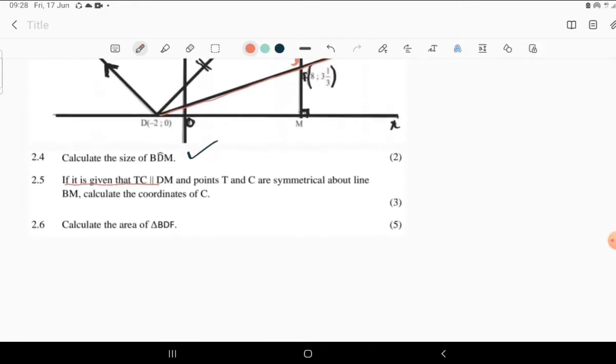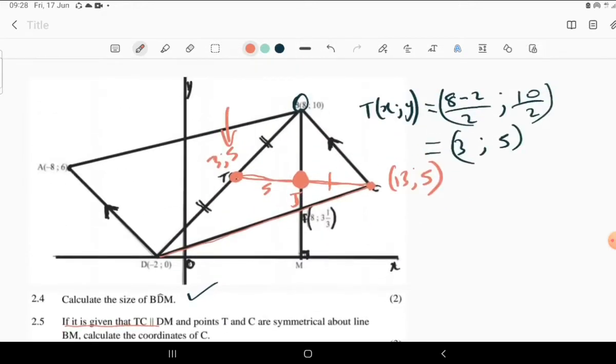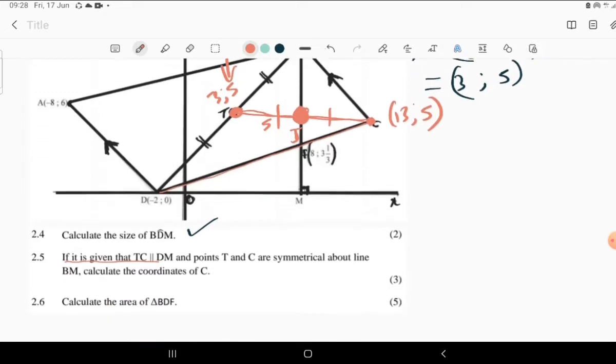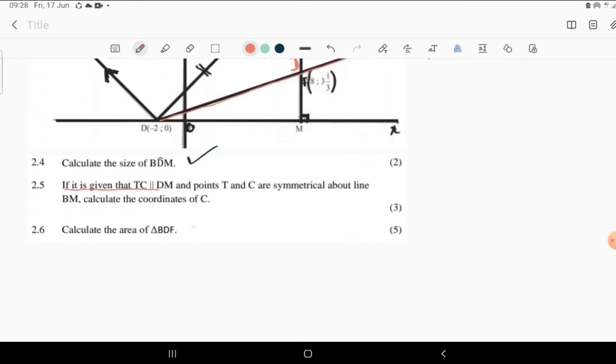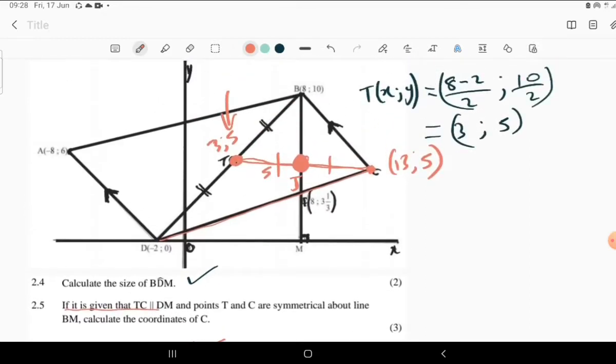Now we are done for that. Now the idea was to calculate the coordinates of T, then, once BM bisects this TC, it is going to be at the midpoint, so we need to know what distance we travel from this point to the other. Now let's calculate the area of triangle BDF. This is the triangle that we need to calculate the area of.